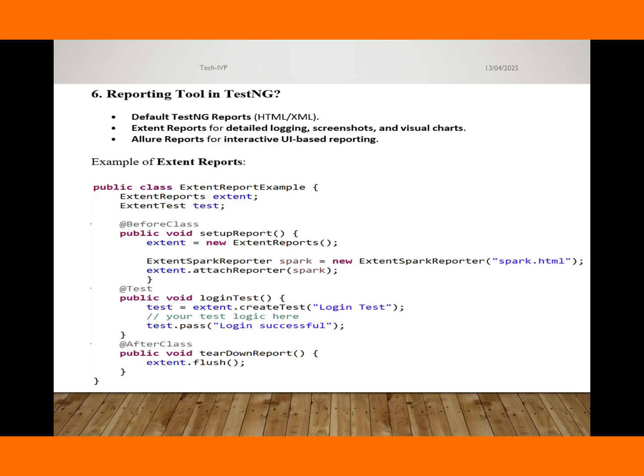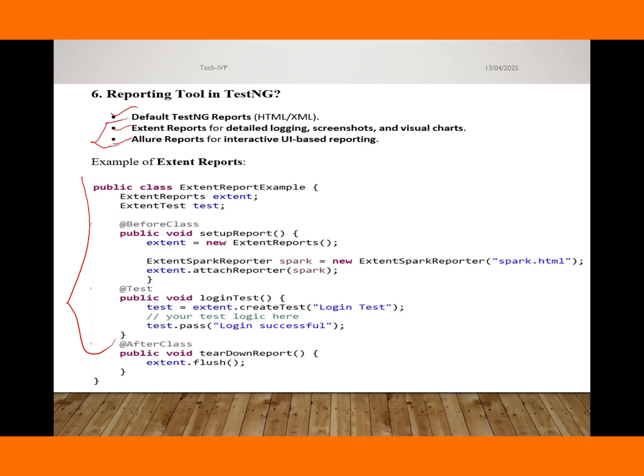Next question, reporting tools in TestNG. Guys, we have discussed that TestNG has a default reporting mechanism, and Extent Reports for detailed logging, screenshots and visual charts, and Allure Report for interactive UI-based reporting. These both are third party, and this one is the example.